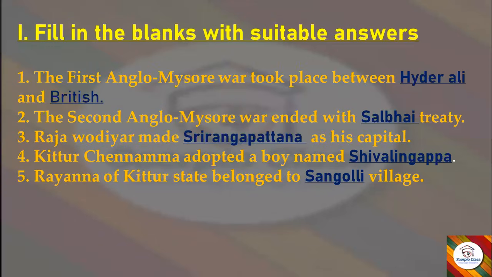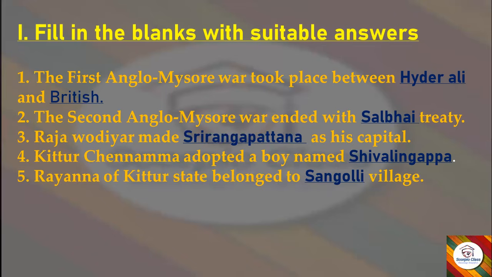We have first main, fill in the blanks with suitable answers. First one, the first Anglo-Mysore War took place between dash and dash. Answer is Hyder Ali and British. Next, the Second Anglo-Mysore War ended with dash treaty. Answer is Salbai Treaty. Next, Rajavadiar made dash as his capital. Answer is Srirangapatnam.